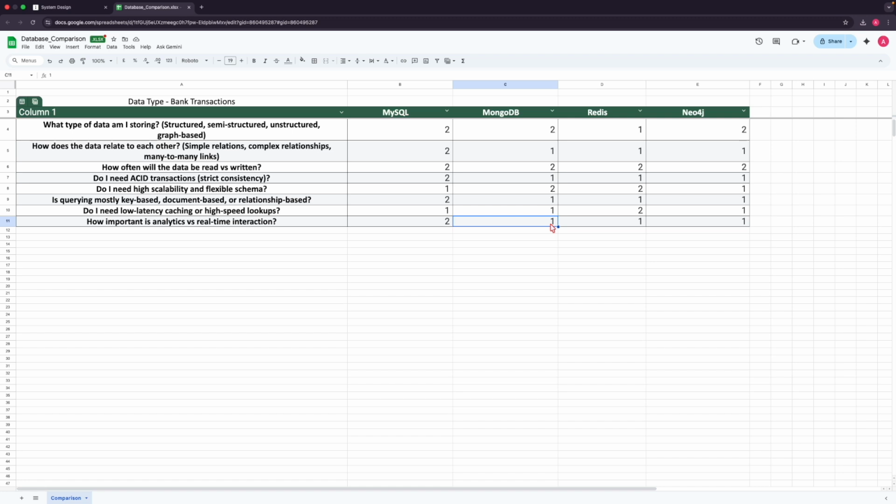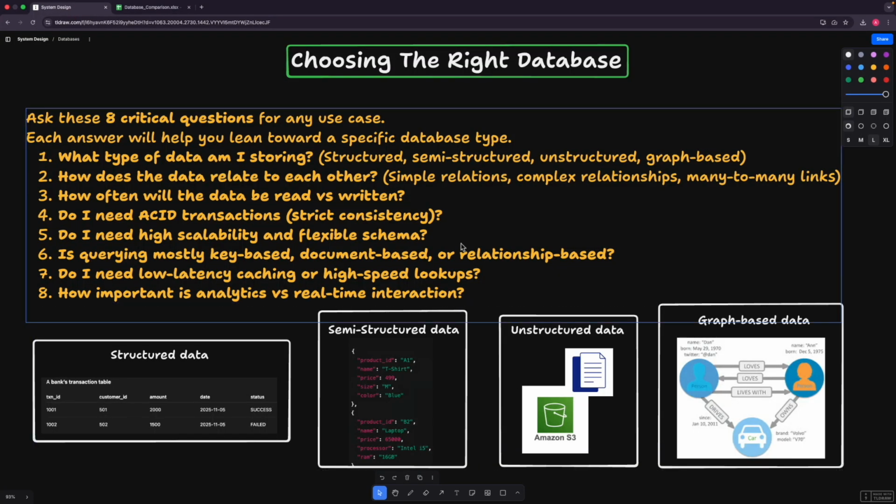Okay, so I hope you were able to understand this activity or concept, like how we should finally go with any database. It should always be on the basis of some analysis. Definitely there may be some other questions that can be added to this list for a final decision. So I hope overall you got to understand this process of choosing the right database.